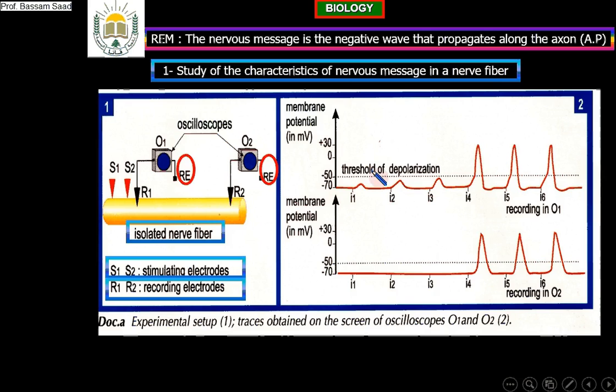If you remember, we said if the intensity decreases to become minus 50 or minus 55, we will obtain an action potential. Okay, here minus 50, and sometimes minus 55, yes. So the threshold of depolarization depends on the type of nerve fiber we have. But in general, in animals, it is between minus 50 and minus 55 millivolts.